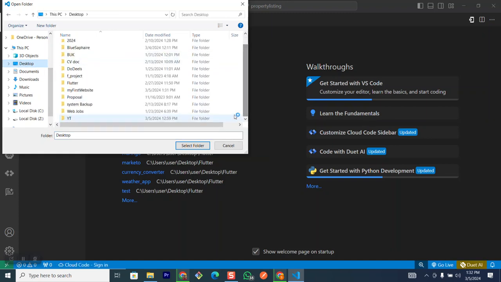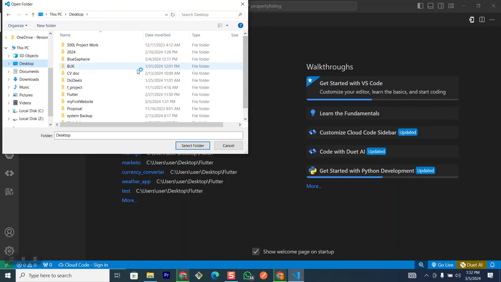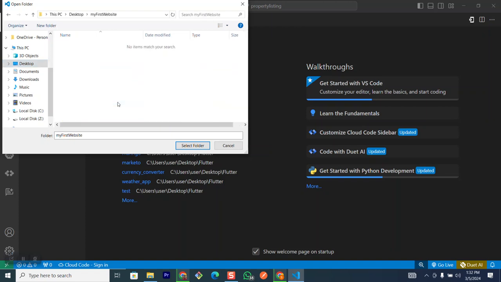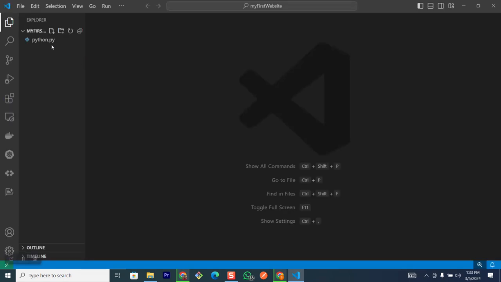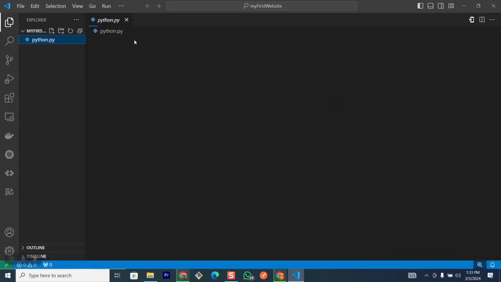So I'm going to scroll down there and look for it. I think it was my first website, right? Once I click that, I can select folder. Okay, so I've selected the folder, and that is going to open successfully for me. As you can see, the file we created is here. So we actually created a file in this particular place.